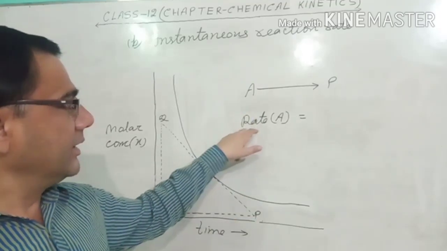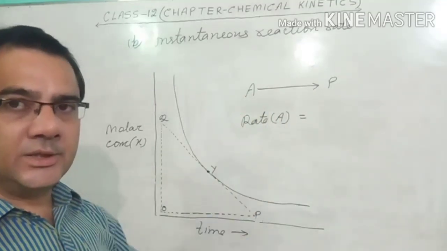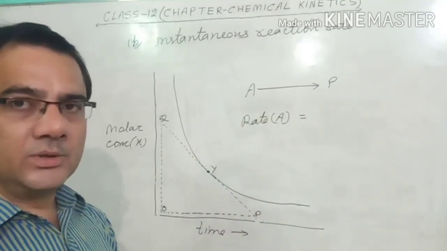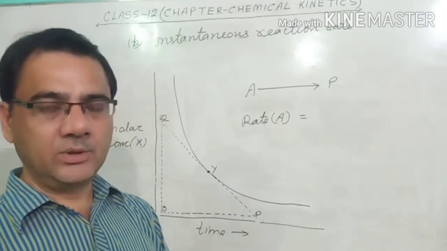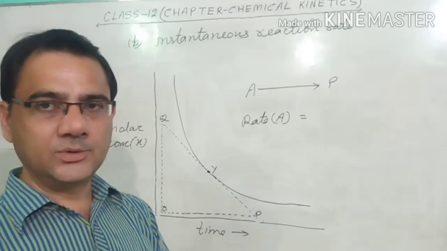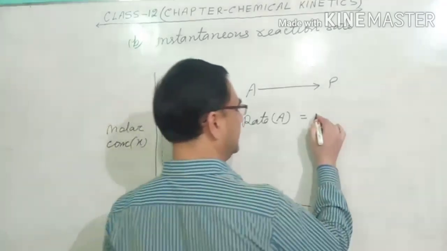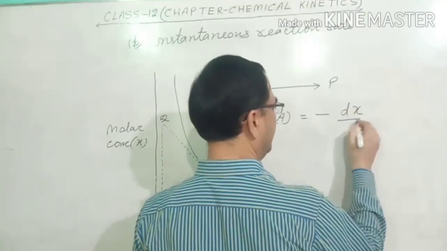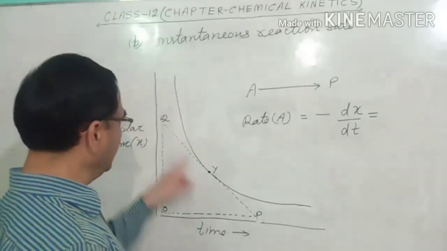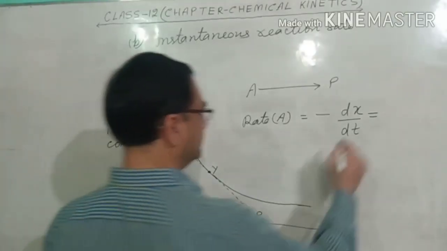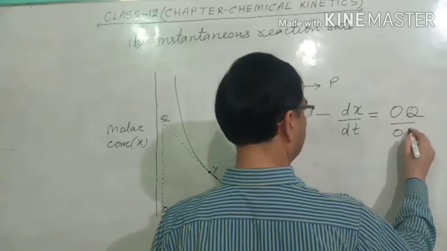तो ये आपका हो गया rate of reaction in terms of A, and that is minute change in concentration in minute time. और उसके लिए हम लोग डेल्टा की जगह पर एक दूसरा वर्ड यूज़ करते हैं, स्मॉल d. स्मॉल d का मतलब differential कहते हैं इसको. स्मॉल d का मतलब minute change in concentration in minute time. तो since this is the reactant, minus dx upon dt, and that is equal to, कैसे कैलकुलेट करेंगे, OQ upon OP.